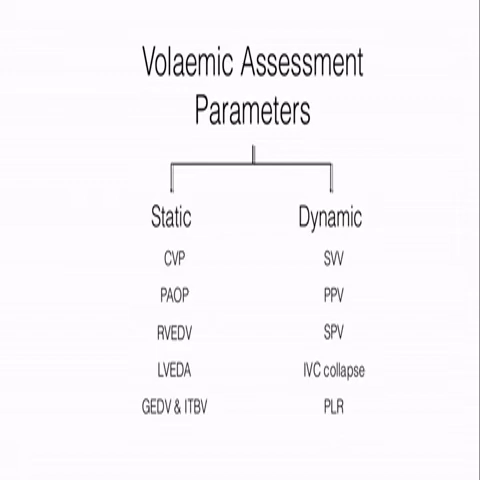Basically, it can be classified into two, that is static and dynamic. The static parameters are central venous pressure, pulmonary artery occlusion pressure, right ventricular end-diastolic volume, left ventricular end-diastolic area, global end-diastolic volume, etc. While the dynamic ones are stroke volume variation, pulse pressure variation, systolic pressure variation, IVC collapse, and the passive leg raising test.